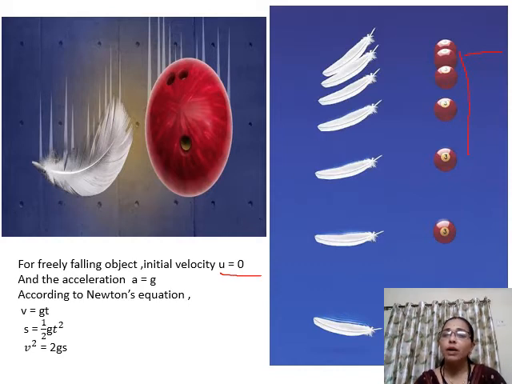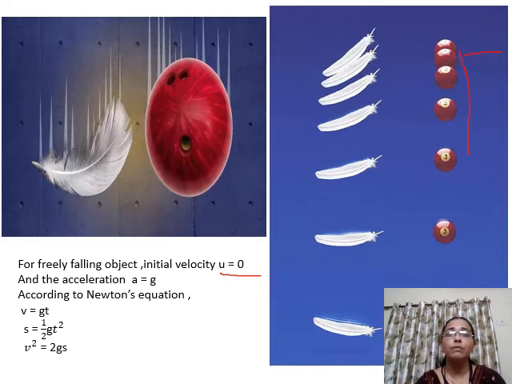This happens when there is air, or there are particles in the air. So they have to cut through the particles and reach the ground. But scientists say that even though the object is light in weight or heavy in weight, the acceleration due to gravity is the same on every object.